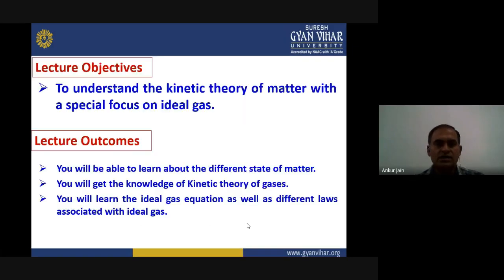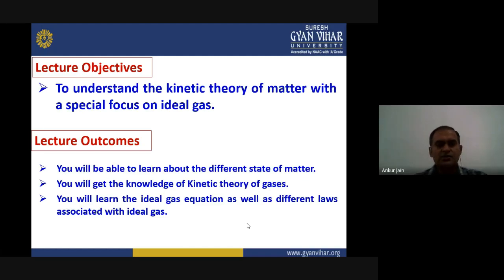So, the objective of today's lecture is to understand the kinetic theory of matter with a special focus on ideal gas. And here, as you can see, the lecture outcomes: at the end of this lecture, you will be able to learn about the different states of matter. With the advancement of knowledge, you will get the knowledge of kinetic theory of gases. First, we will learn about the general theory of matter, and then we will focus on gases particularly. Then you will learn the ideal gas equation as well as different laws associated with ideal gas.